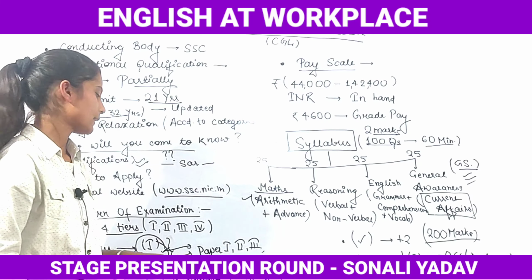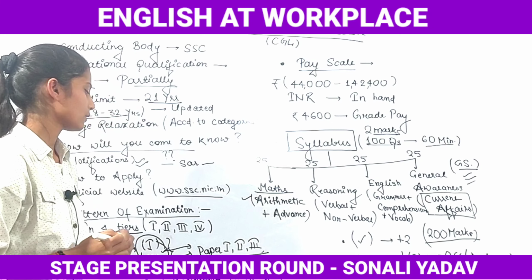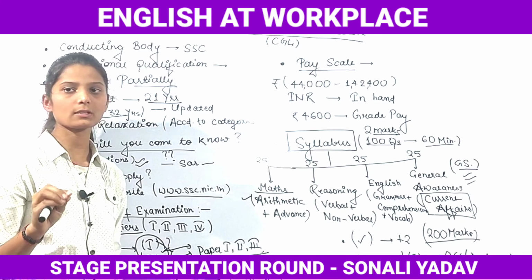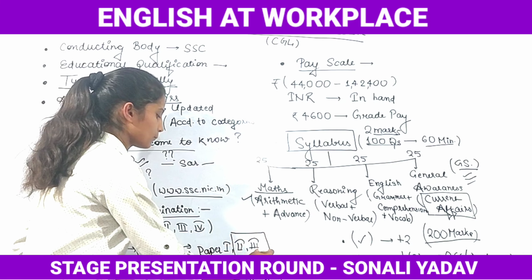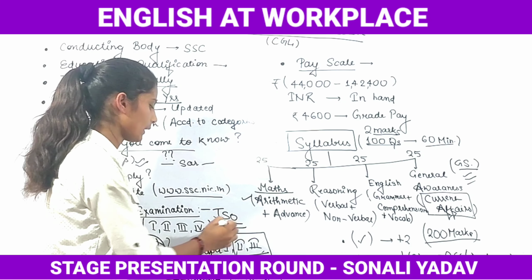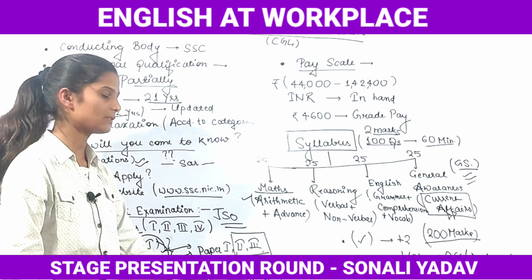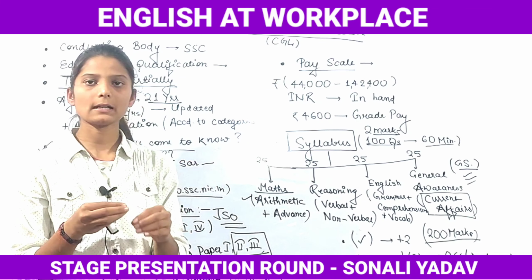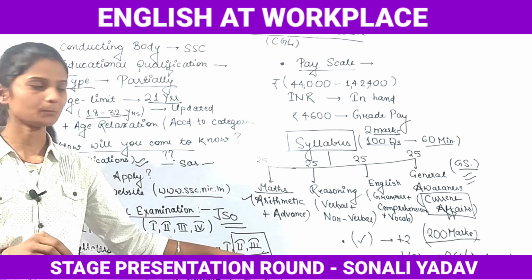It depends on your post which paper you have to attempt. Paper 1 is compulsory for all the posts. For every post that you are applying, paper 1 is compulsory, but paper 2 and paper 3 are not compulsory. If you just want to become a JSO, then you have to qualify paper number 2. And if you want to become some officer like statistical, which consists of various data, then you have to qualify paper number 3 also.